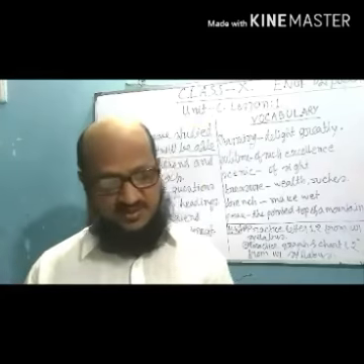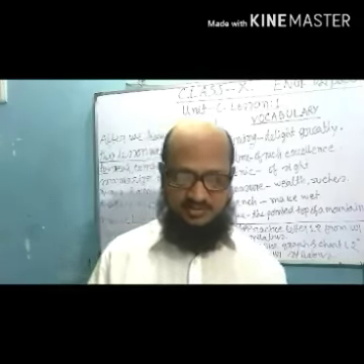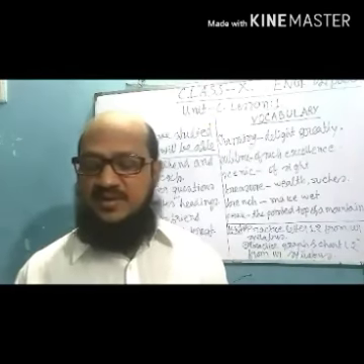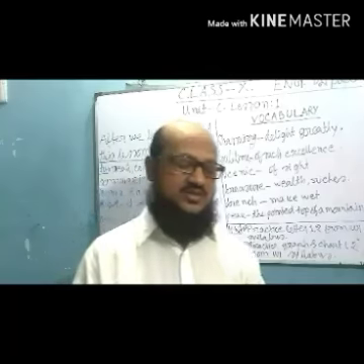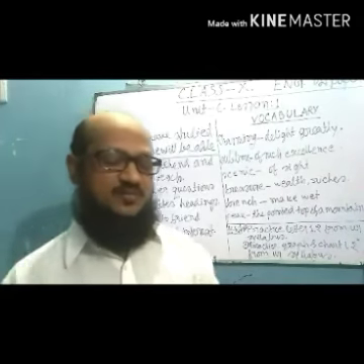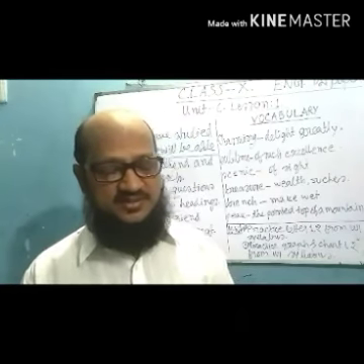There are more headings in the box than the paragraphs, so you will not use all of them. Page number 73, list of headings. First one is climate that varies from place to place. Number 2, a land of religious coexistence.